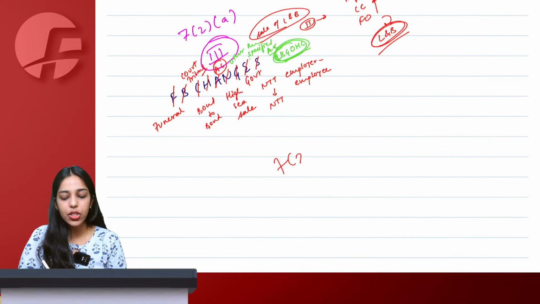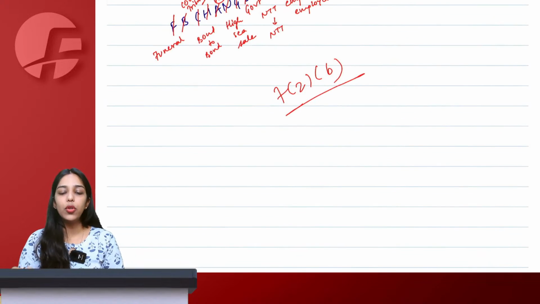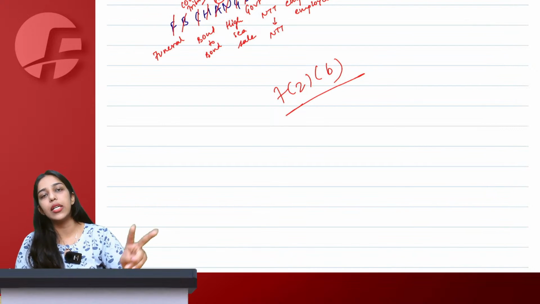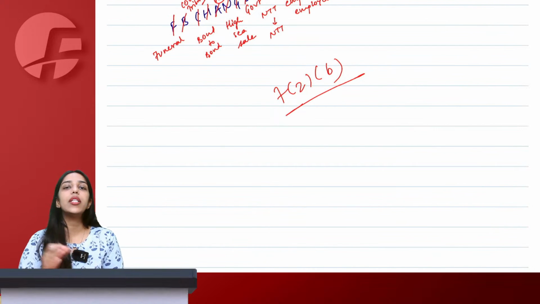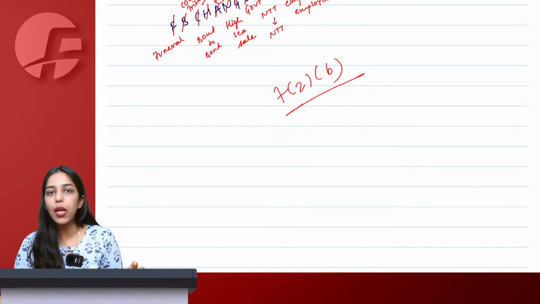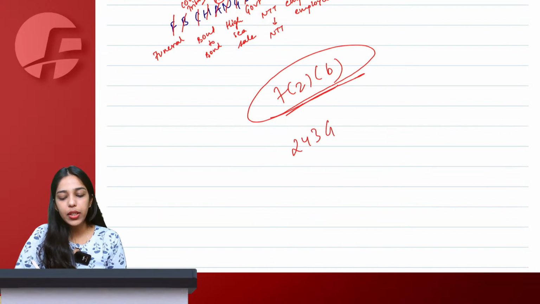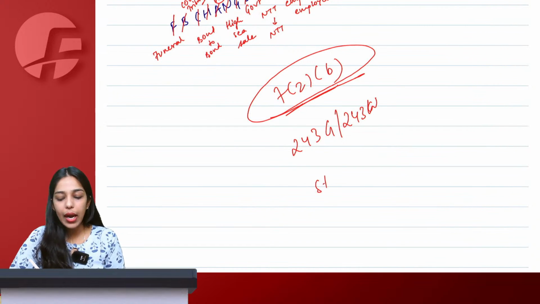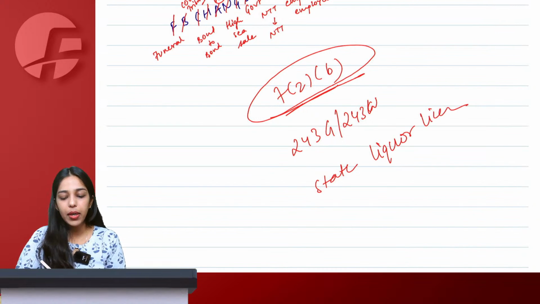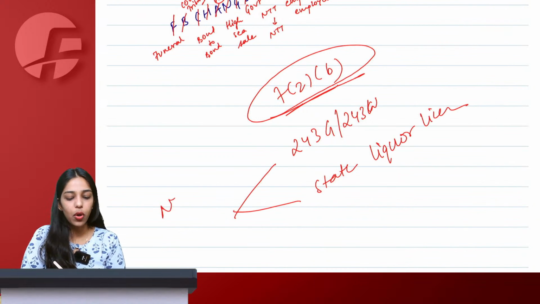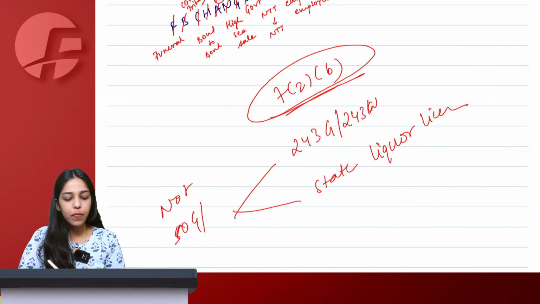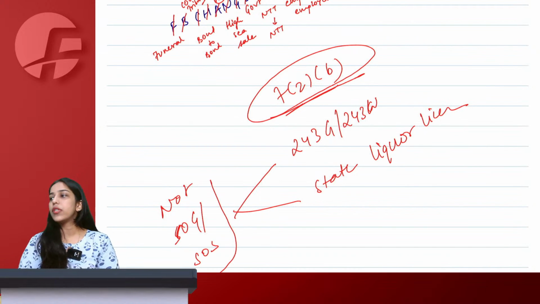Then we had seen section 7(2)(b). Section 7(2)(b) notified two more activities undertaken by government which would neither be treated as supply of goods nor supply of services. What were those two activities? Article 243G, Article 243W, activities done by government, and the grant of state liquor license by the state government. These two activities are also not supply of goods nor supply of services.